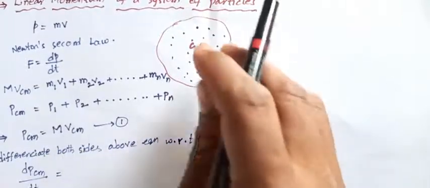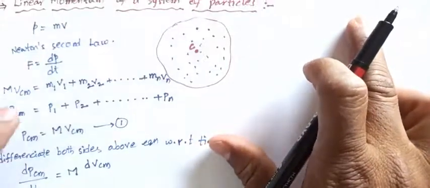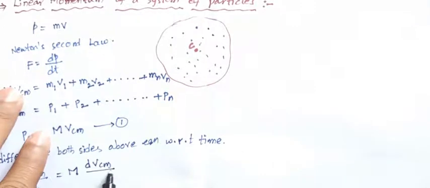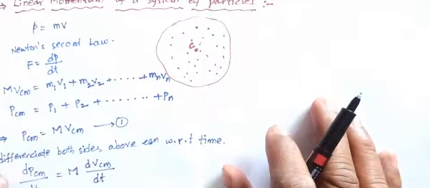The total mass of the system is constant, so dPcm by dt equals constant M into dVcm by dt.